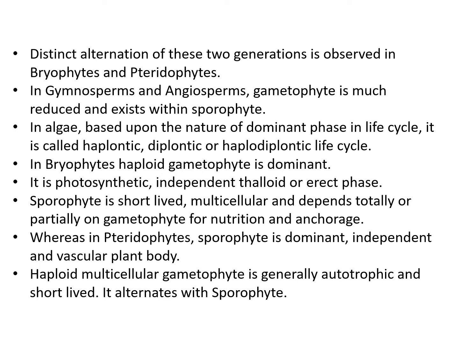Distinct alternation of these two generations is observed in bryophytes and pteridophytes. In gymnosperms and angiosperms, the gametophyte is much reduced and exists within the sporophyte.